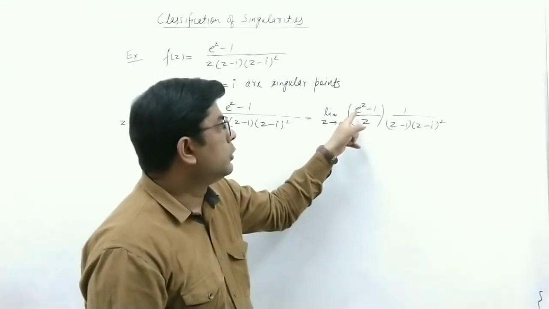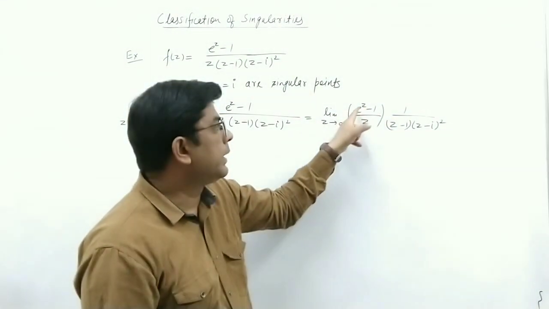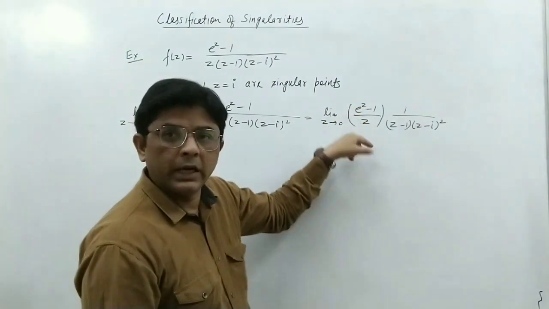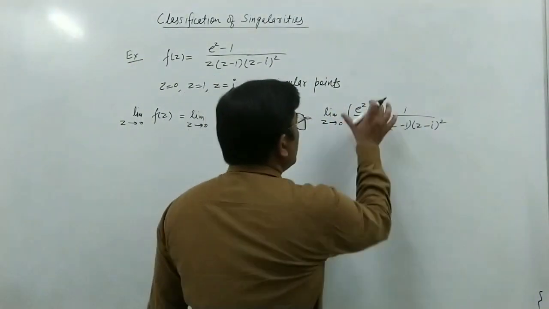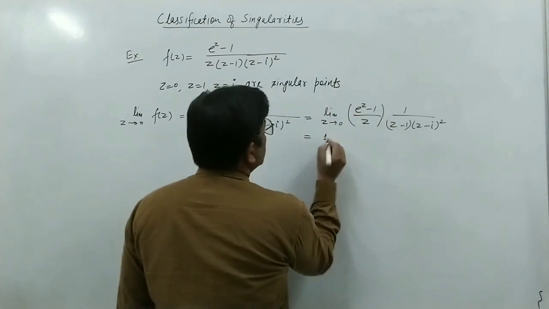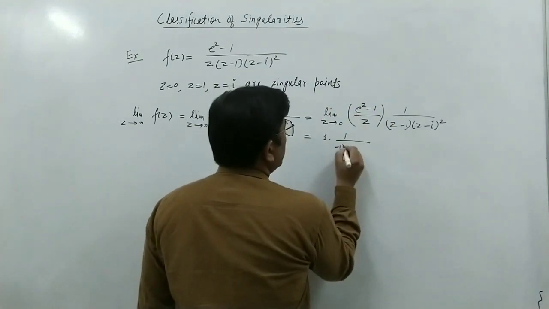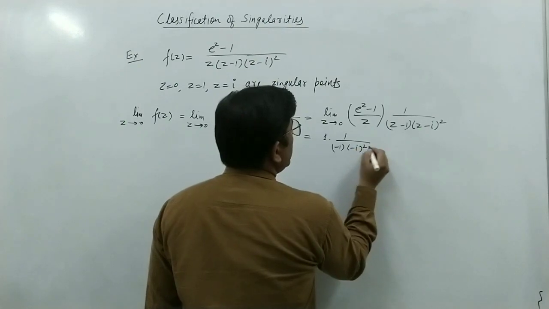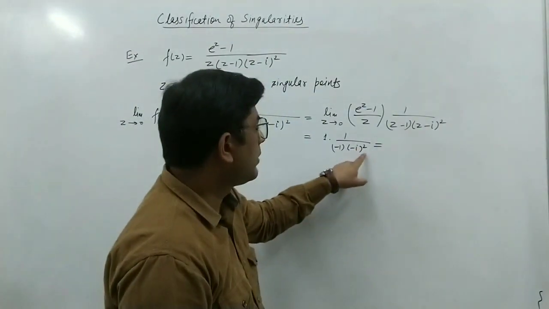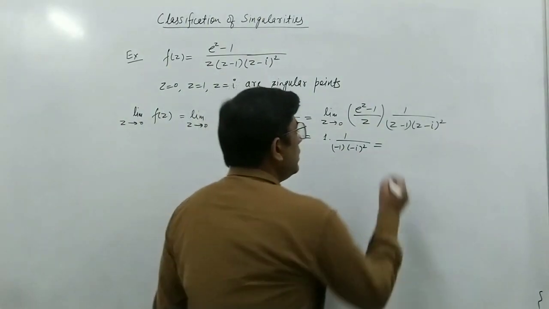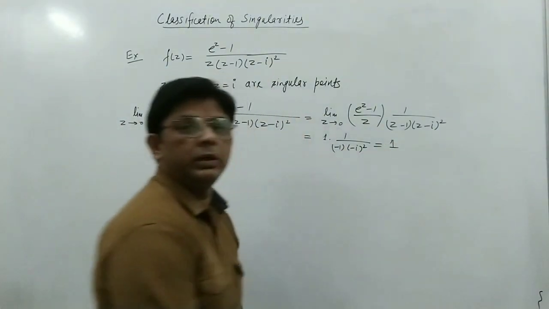Okay, we can find this by using the methods of limits. We can use the expansion of e^z, the 1 will be cancelled, and then after solving, z will be cancelled, and we will get this value as 1. So the value of this part is 1, and this is 1 upon -1 times (-i)^2. Minus square is plus, and i squared is -1, so minus times minus gives plus. So we are getting 1.